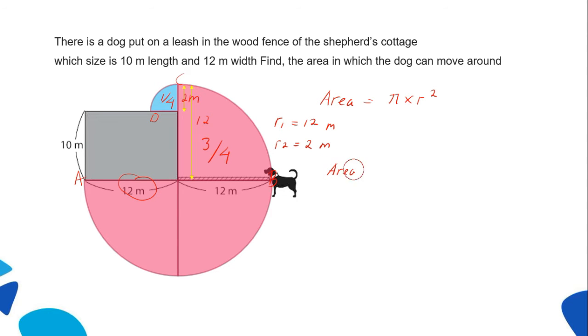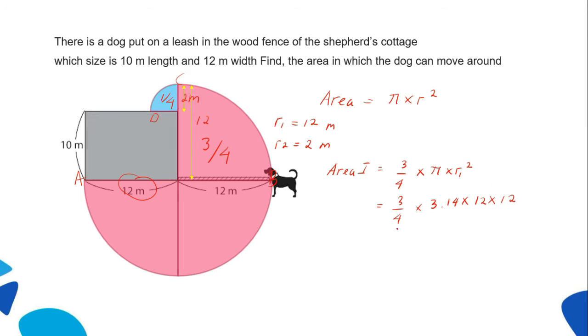Area 1. We can write 3 out of 4 times pi times radius square is equal to 3 out of 4 times 3.14 times 12 times 12.